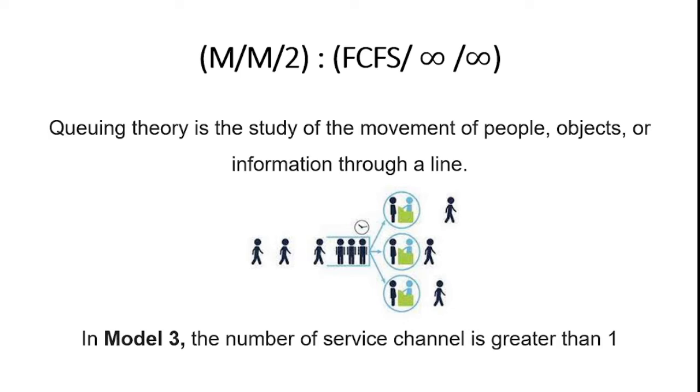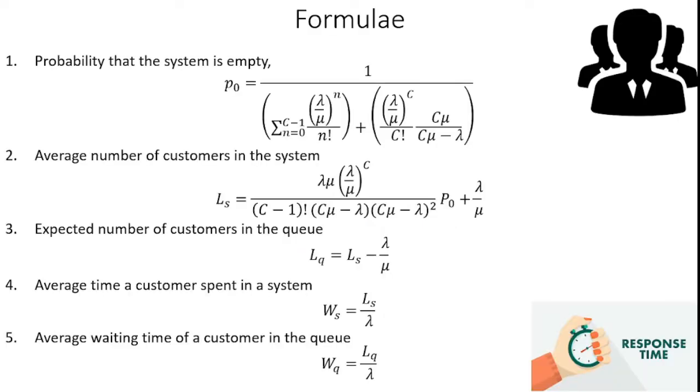So the main difference between model number 2 and model number 3 is that in model number 2 there is only one service station available for providing the service to customers. In model number 3, the number of service channels is greater than 1 for providing service to customers. So if I have n number of channels providing service to customers, I should consider the model number 3 solution procedure. So what are the formulas which can be used to solve the queuing problem with model number 3?